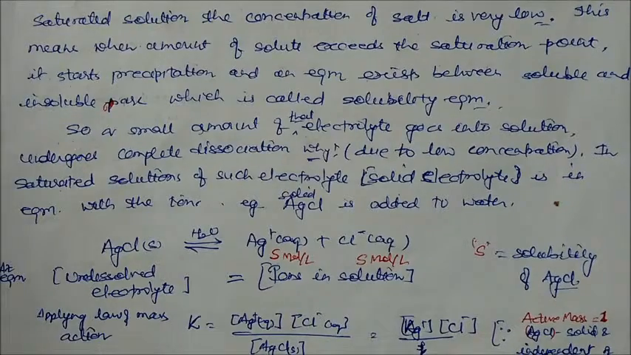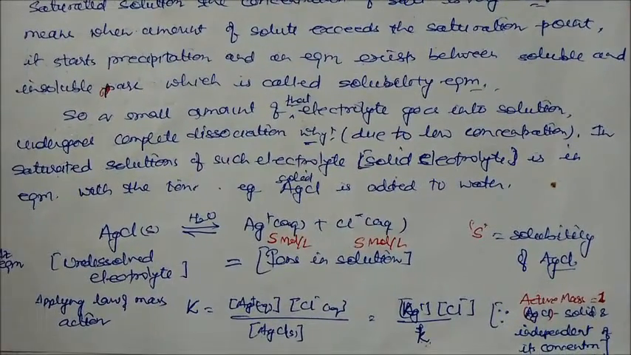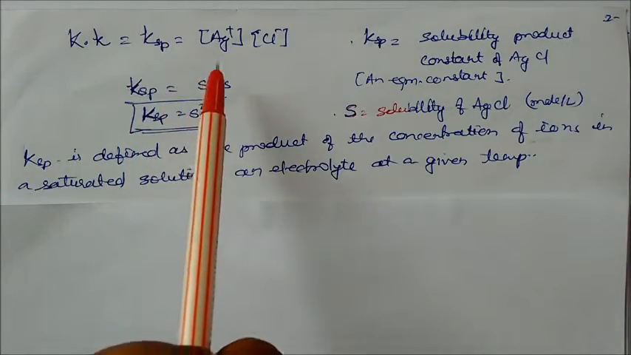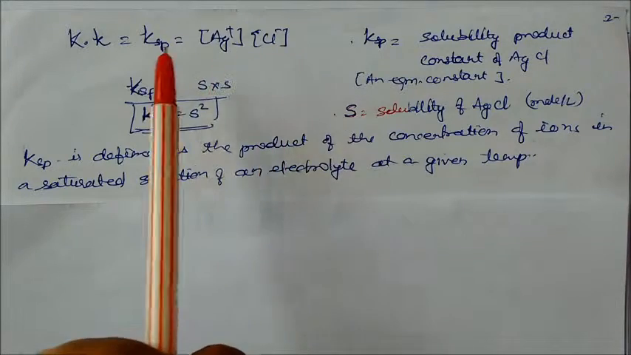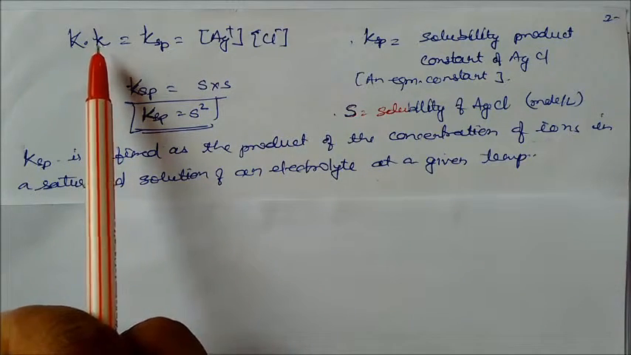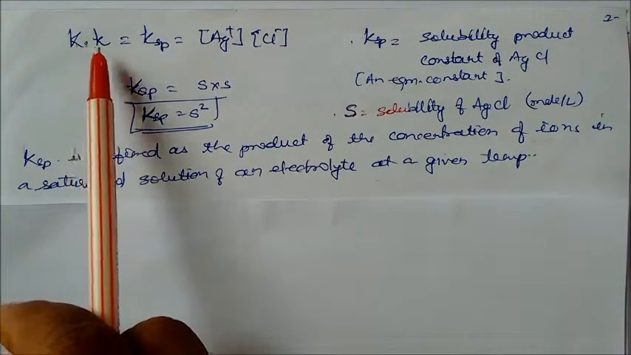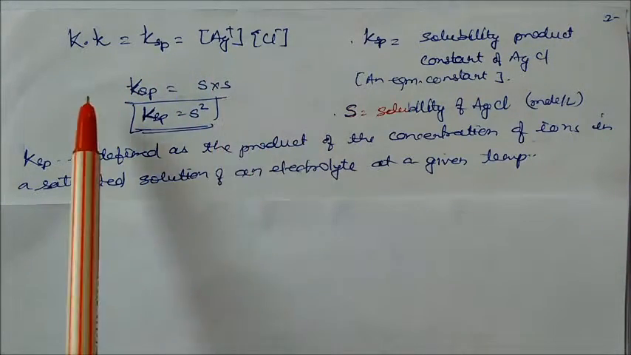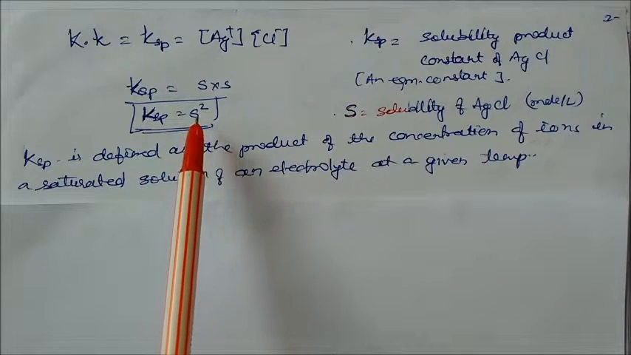So we will write K into K, that is equal to KSP, and silver plus chloride minus. So this constant, this solid constant multiplied by the equilibrium constant becomes KSP. So this is the product of two solubilities. So KSP is equal to S square at a particular temperature.